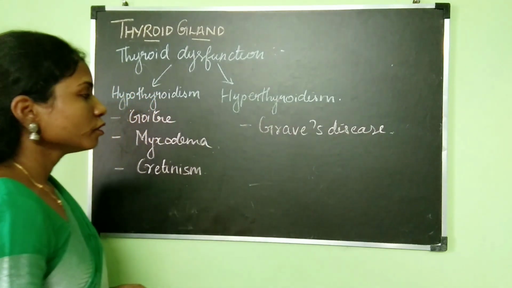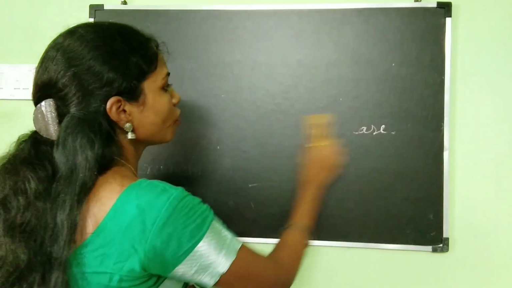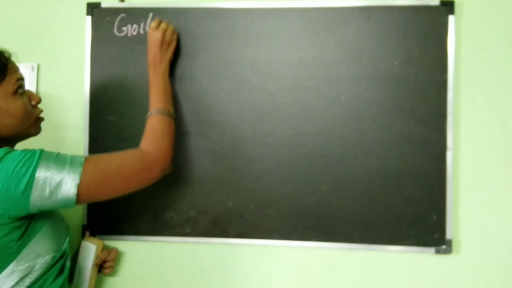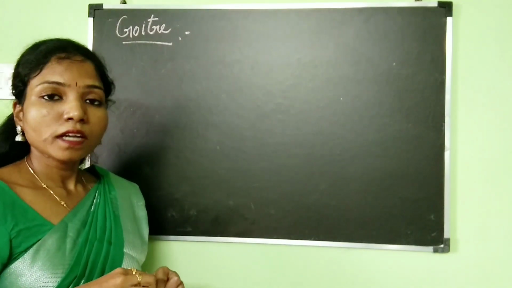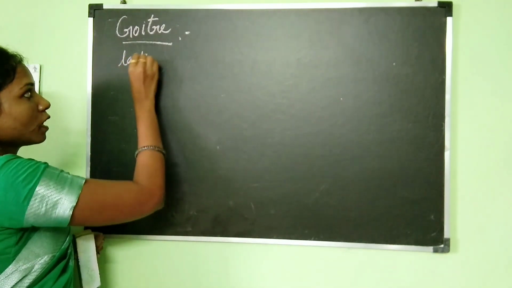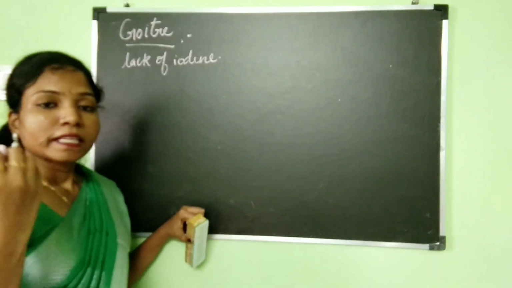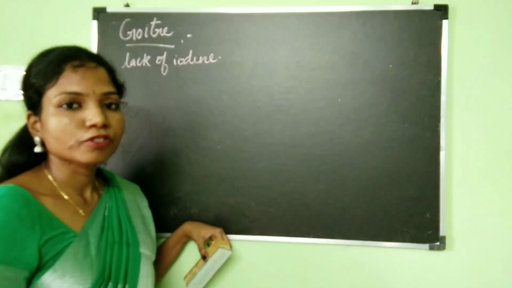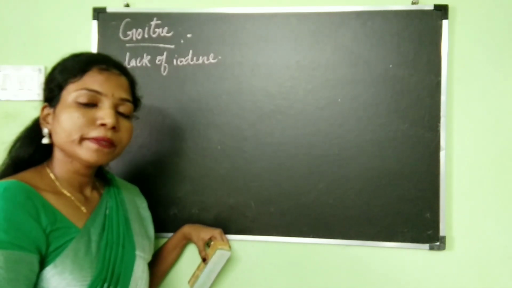Now let's take a look at goiter first. Under hypothyroidism, let's discuss goiter. What is the reason for goiter to take place? First, let's understand what goiter is. Goiter occurs due to lack of iodine in a person's diet. I have already told you that iodine is very important for the formation of the hormone thyroxine. If iodine is not there in your diet, it will lead to what is known as goiter.